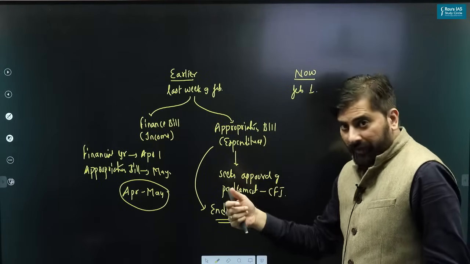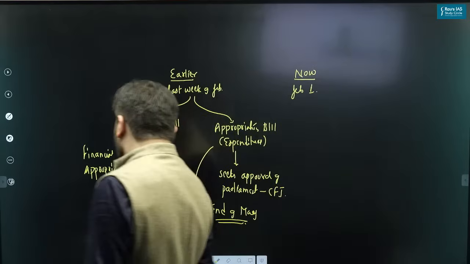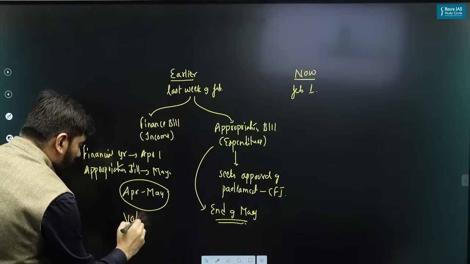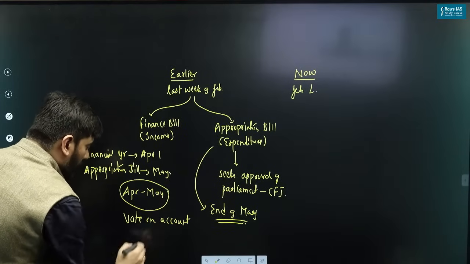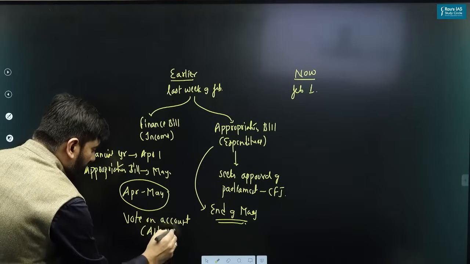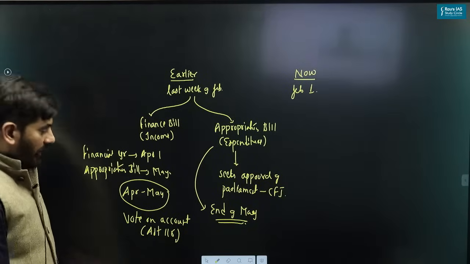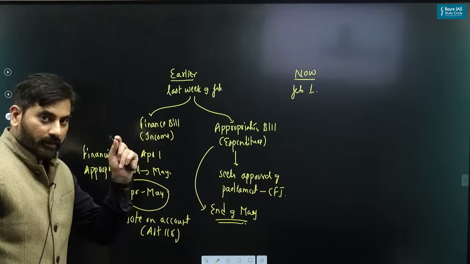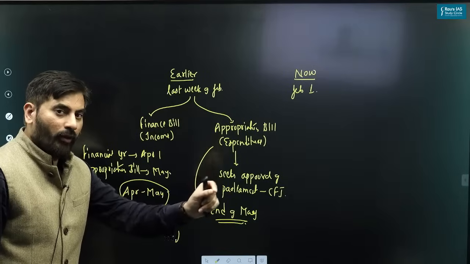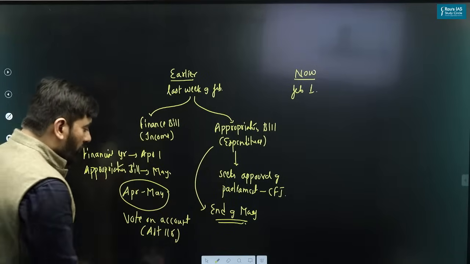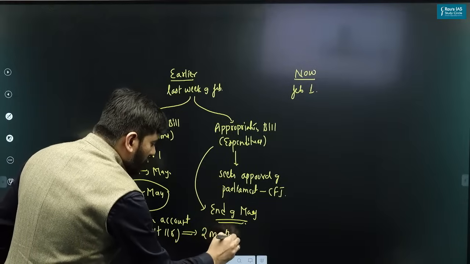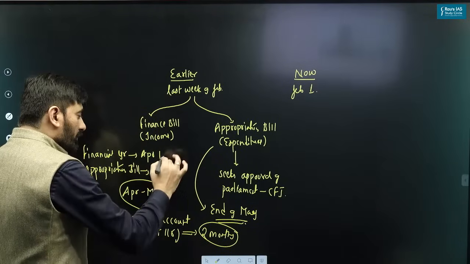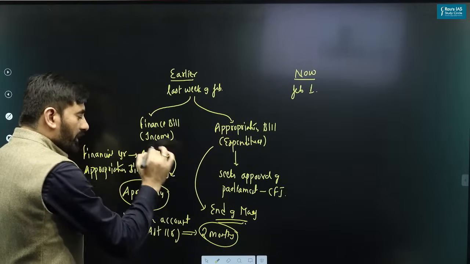So that is when the government used to present what is called the vote on account. Vote on account is provided under Article 116. Under this vote on account, the government used to seek approval of the parliament to withdraw money from CFI for the next 2 months, that is for April to May.